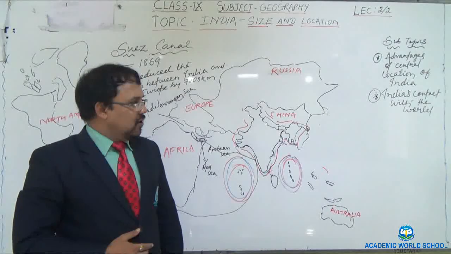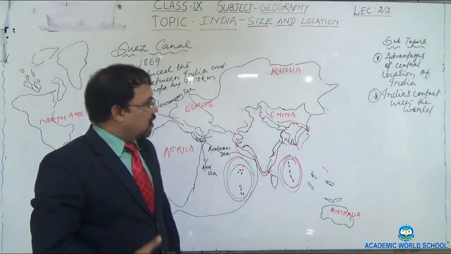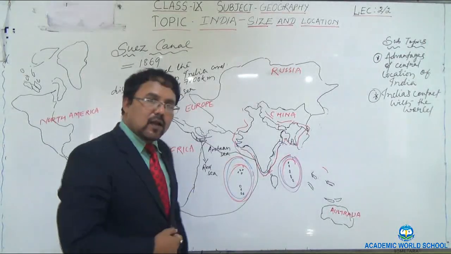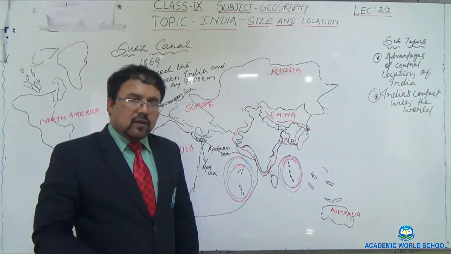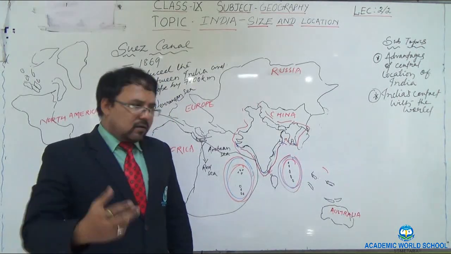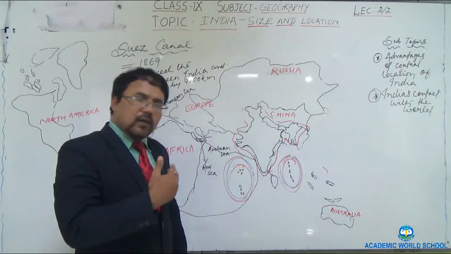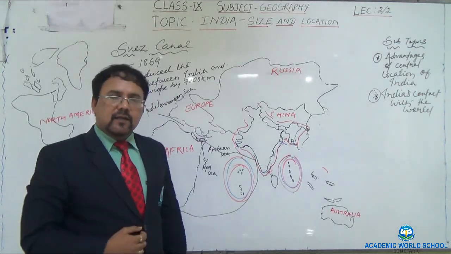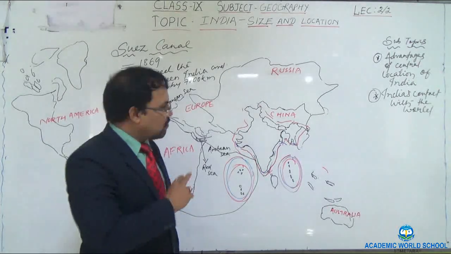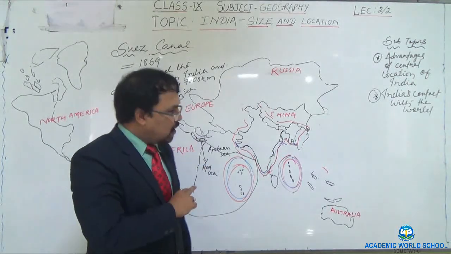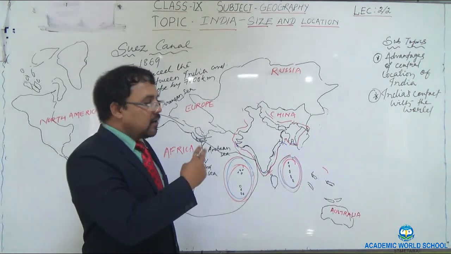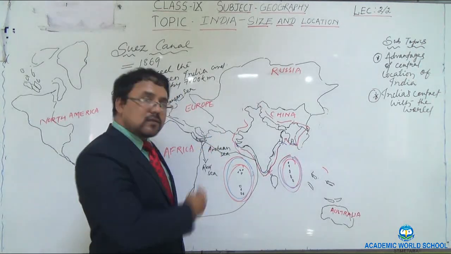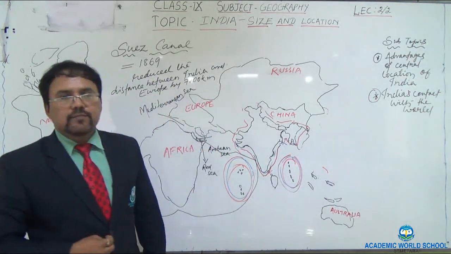Okay, so this is the contribution of India. Today you are able to see Buddhism in China, Buddhism in Sri Lanka. Do you know who has the greatest contribution to the spread of Buddhism? India. Buddhism took birth in India. And it is all because of contact between India and China, India and Sri Lanka, India and Japan. That's why Buddhism could reach countries like China, Japan and Sri Lanka.